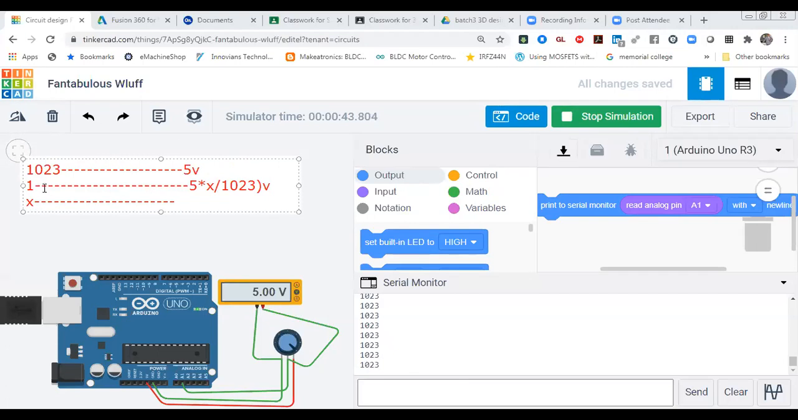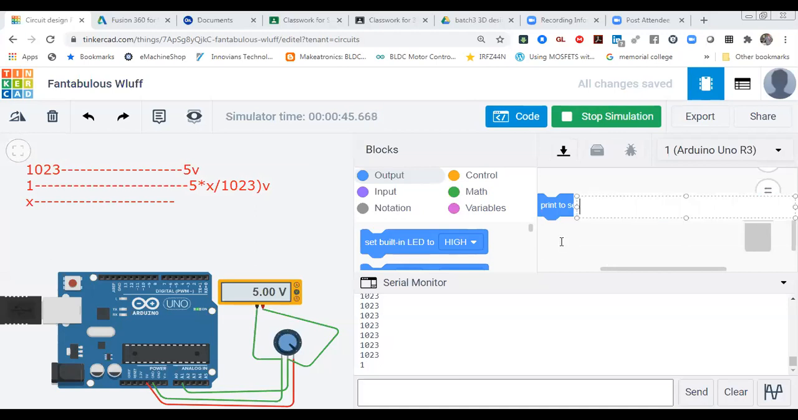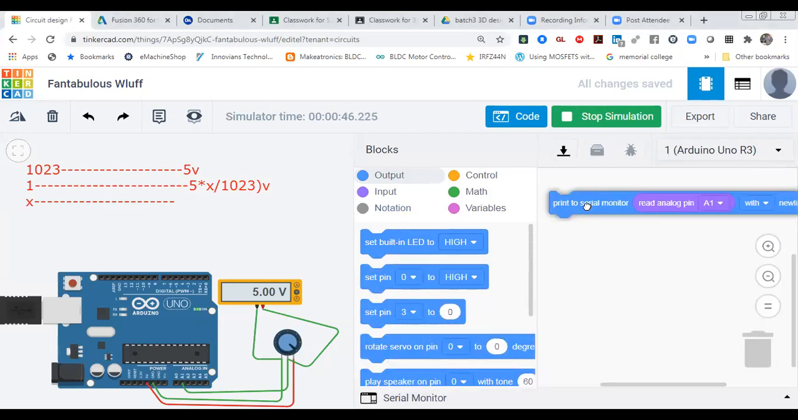Very good. So now I'm going to use that same formula over here. For that, there is one internal function in Arduino, the mapping function. We can use that mapping function over here. So let's see how we can use that map function. Okay, let me come over here. I'm going to use that map function.